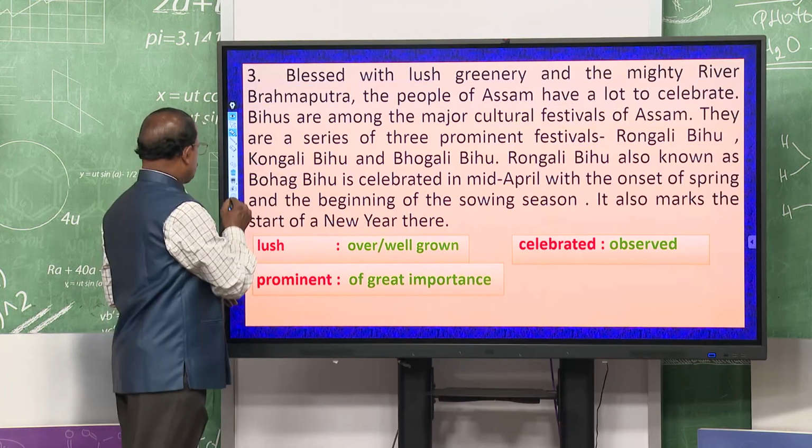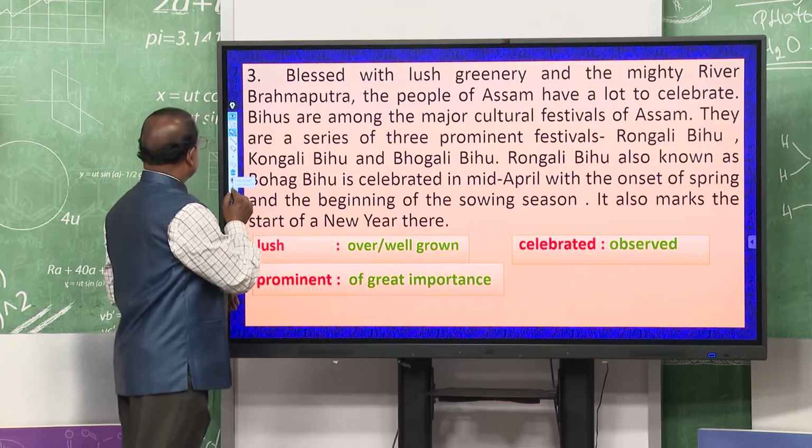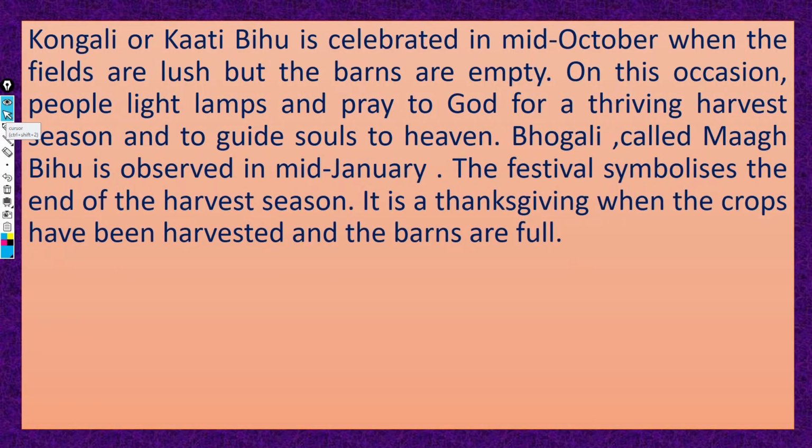So, let us go to the next part. Kongali or Kati Bihu is celebrated in mid October when the fields are lush but the barns are empty.